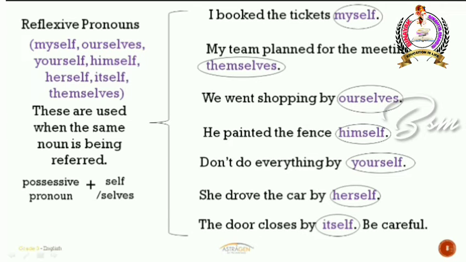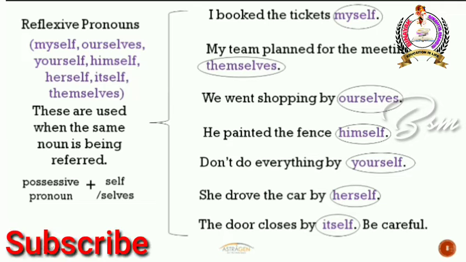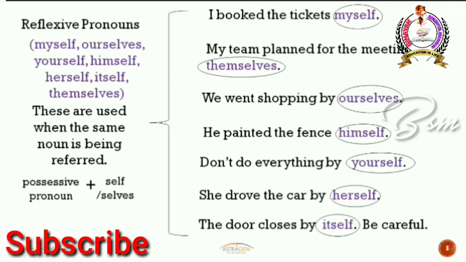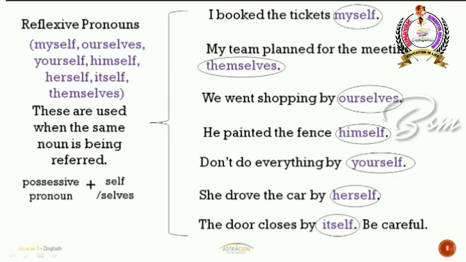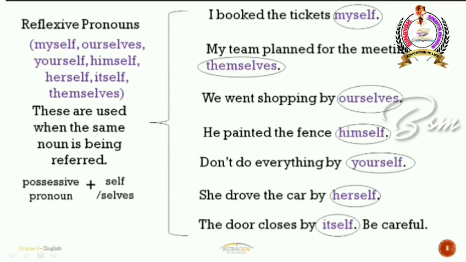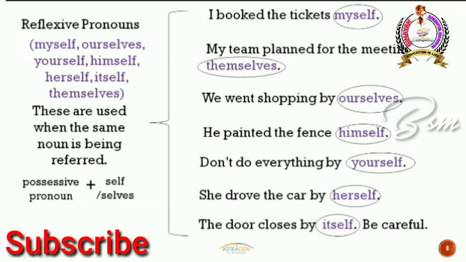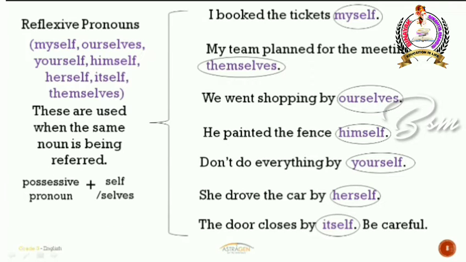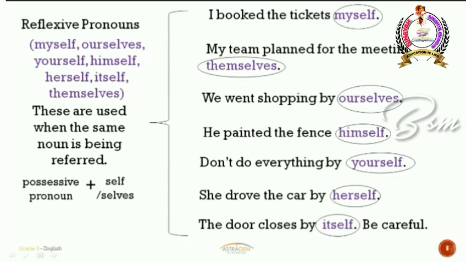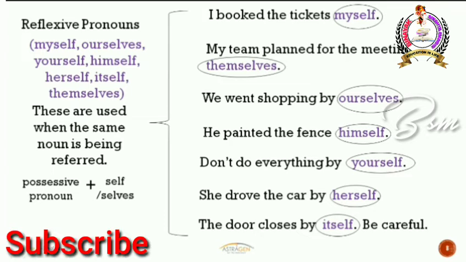So just remember mirror. Whenever you look at yourself in the mirror, what will you observe? You again see your own image, right? So whenever you refer to the same noun, then you have to use reflexive pronouns, like myself, ourselves, yourself, himself, herself, itself, and themselves. Okay, so I hope you're all clear about reflexive pronouns.